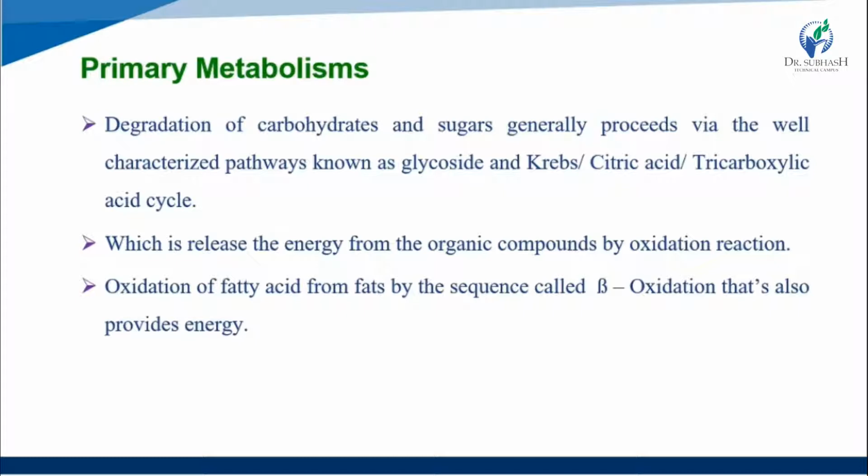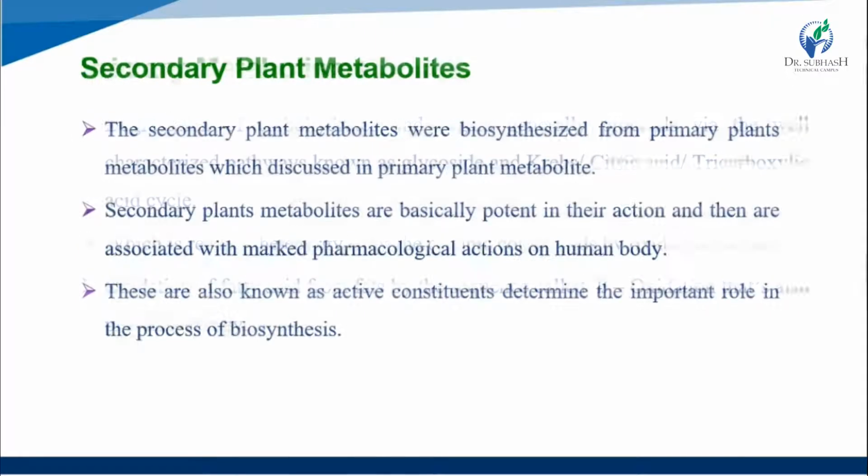So oxidation of the fatty acids from the fats by the sequence that's called beta oxidation also provides energy. The processes of beta oxidation are performed in the body on fatty acids for the degradation or oxidation process that releases energy. So beta oxidation also provides energy to the plant's body. Now we study the secondary metabolite.